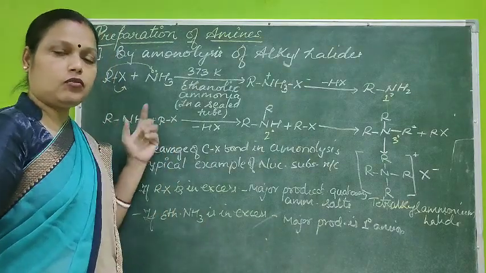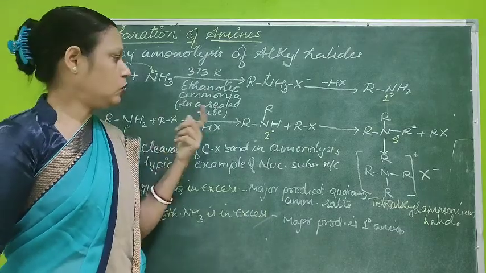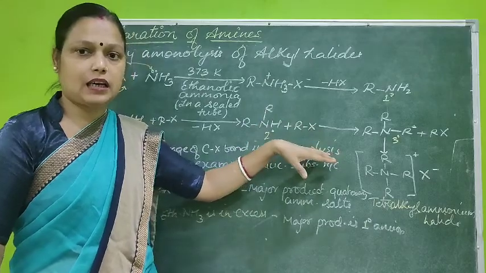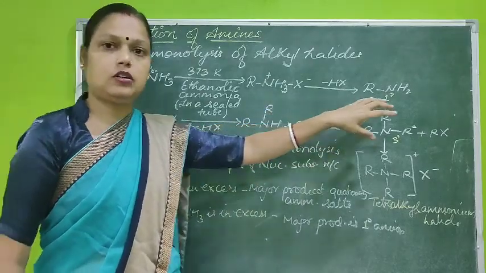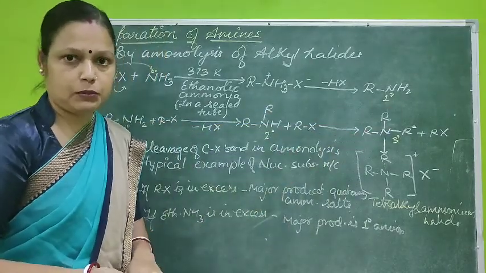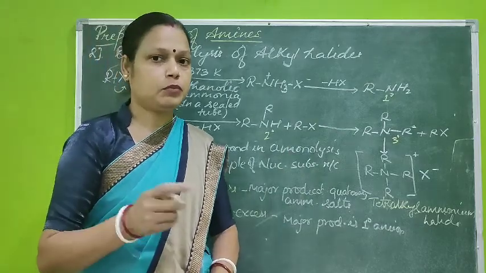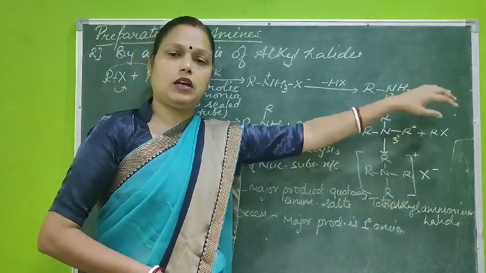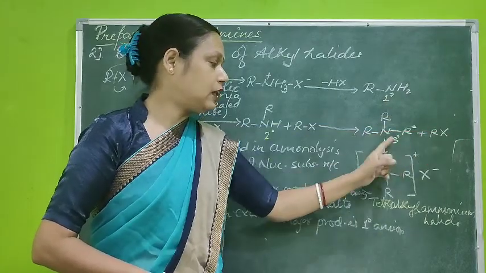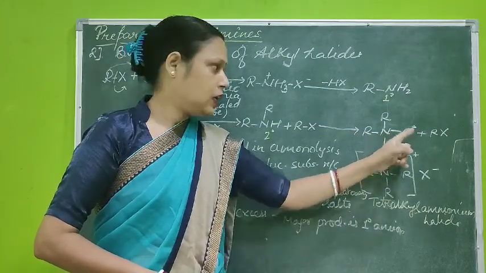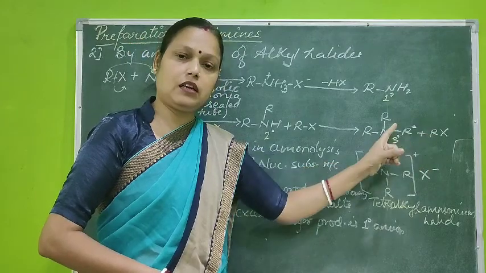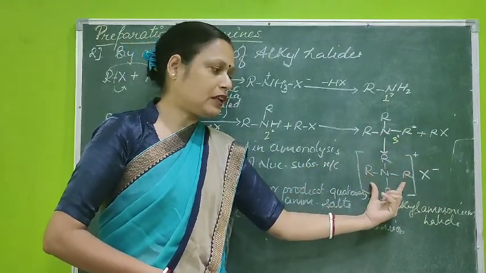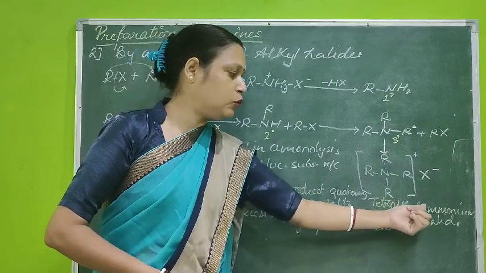So we get from primary amine to secondary amine. If again more alkyl halide is added, then the ultimate product will be your tertiary amine. Till now you have studied primary, secondary and tertiary amines. There is one more case. If in tertiary amines also excess of alkyl halide is added, then with the help of the lone pair, the alkyl part goes and gets connected to the nitrogen of the tertiary amine, and a new product, that is tetraalkyl ammonium